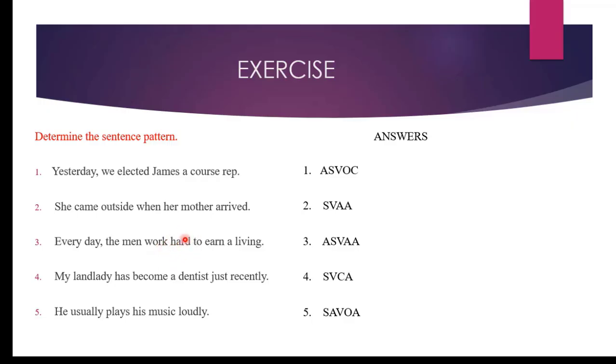Hard. So this is an adverb of manner. Our A, which is our adjunct. What about "to earn a living"? It is giving us information about the reason why they work hard. Why do they work hard? To earn a living. Therefore, it is an adverbial clause of reason. It is functioning as our adjunct. So we have two adjuncts, hard and then to earn a living.